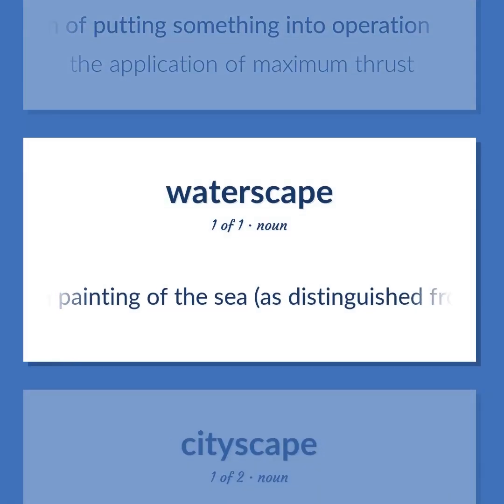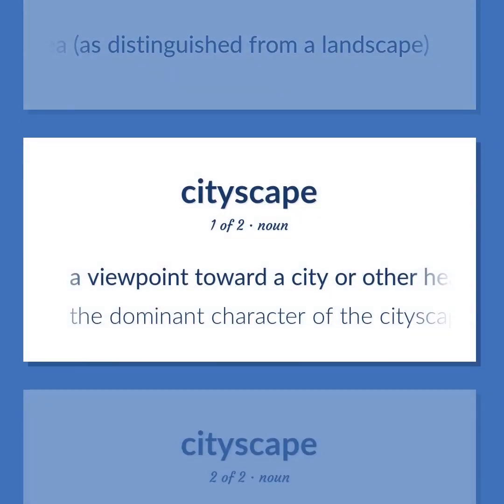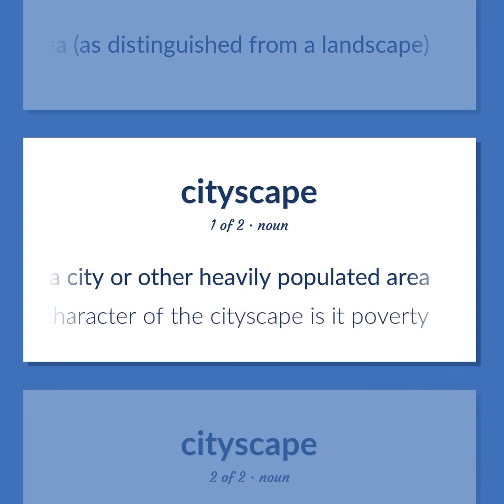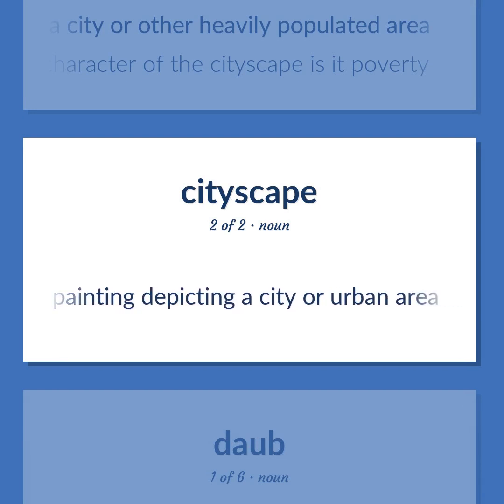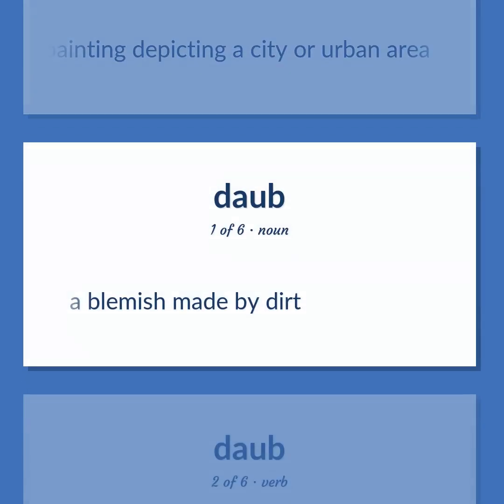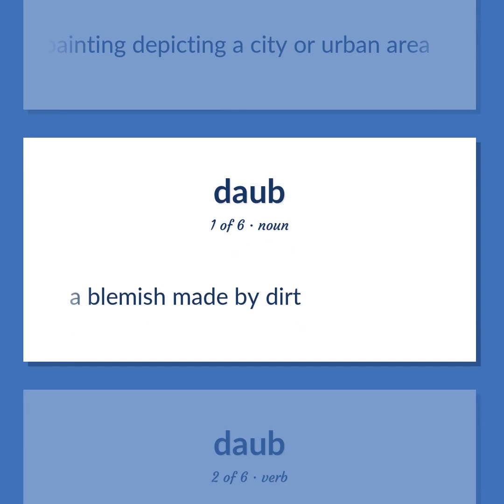A painting of the sea, as distinguished from a landscape. A viewpoint toward a city or other heavily populated area. The dominant character of the cityscape is its poverty. Painting depicting a city or urban area. A blemish made by dirt.